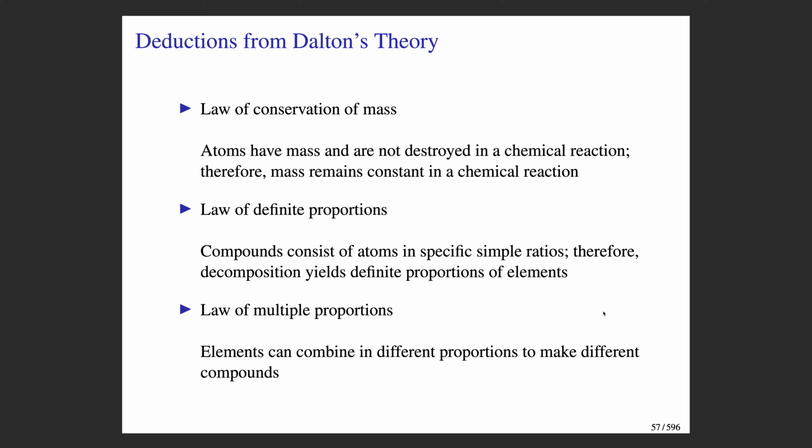Dalton's theory also predicts the law of multiple proportions. That is, you can combine elements in different proportions to make different compounds. One example would be carbon monoxide, where you have one equivalent of carbon and one equivalent of oxygen, versus carbon dioxide, where you would have one equivalent of carbon and two equivalents of oxygen at the atomic scale. And so that's the idea of the law of multiple proportions.